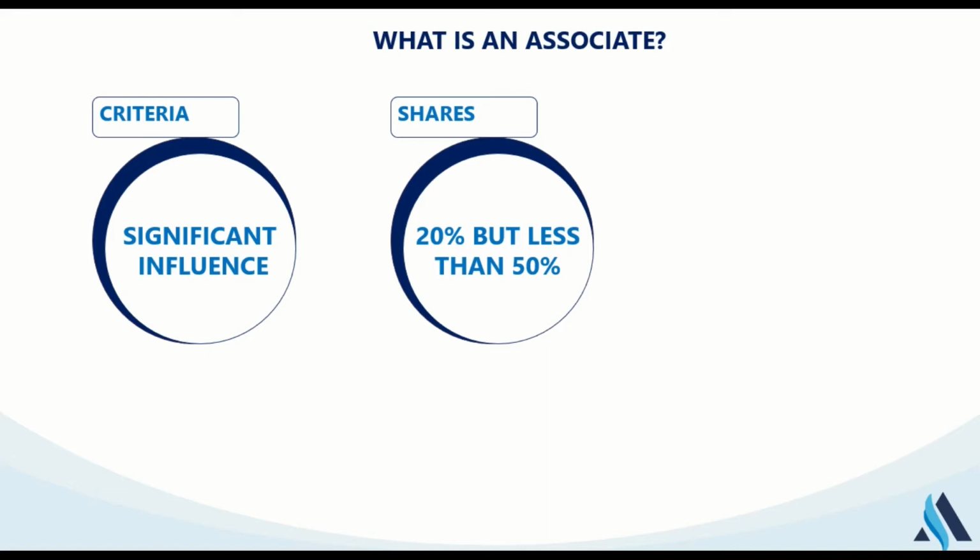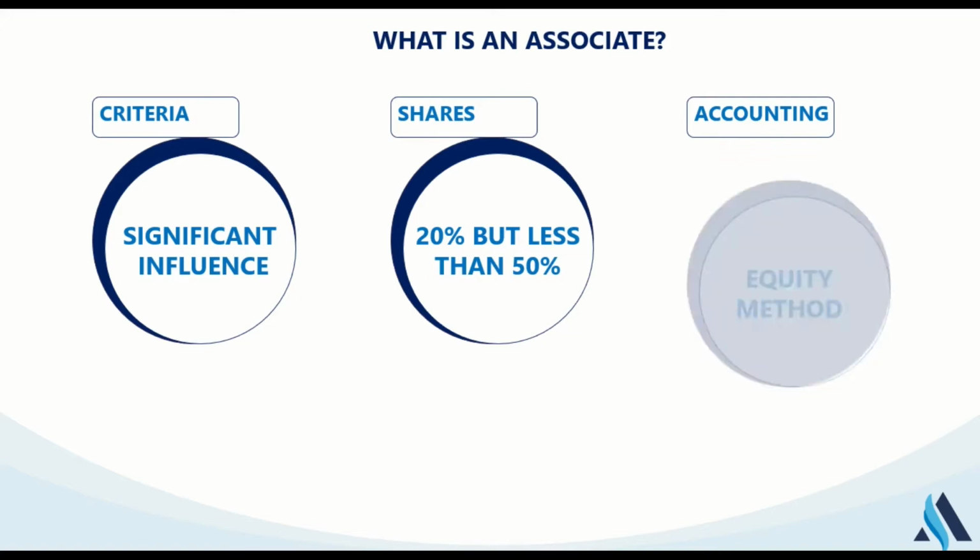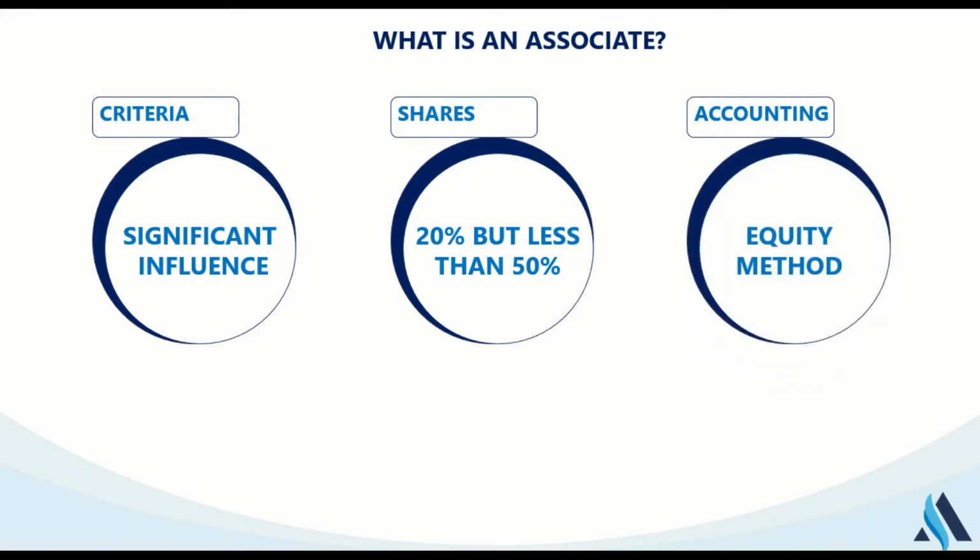So the next thing we'll look at is, if I already know that an investor has a significant influence over another entity, the next question is, what is the accounting treatment for such associates? IAS 28 tells us that investment in associates should be accounted for using the equity method.